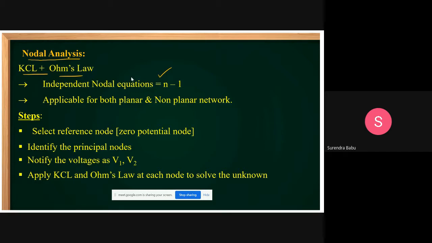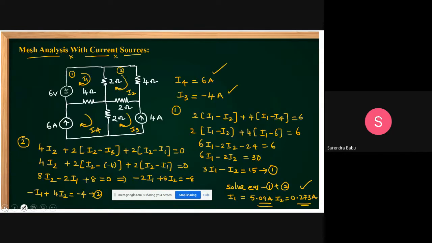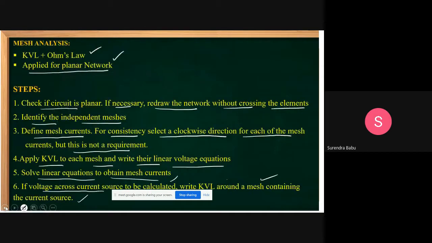Whereas, how many mesh equations can we get? What is the formula? The number of mesh equations is the number of independent loops. How many independent loops can we get in the case of mesh analysis?